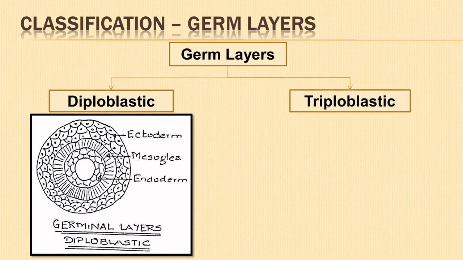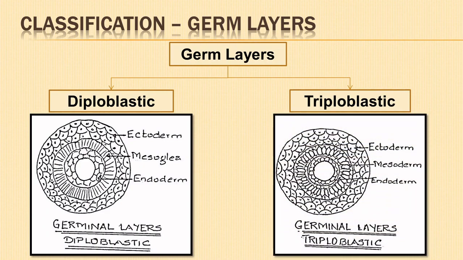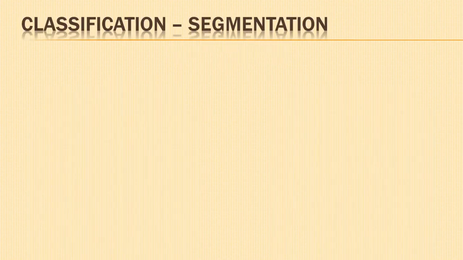Triploblastic animals. In these animals, the developing embryo has three layers, an external ectoderm, a middle mesoderm, and an inner endoderm, as seen in chordates. Now, let us look into animal classification based on segmentation of the body.